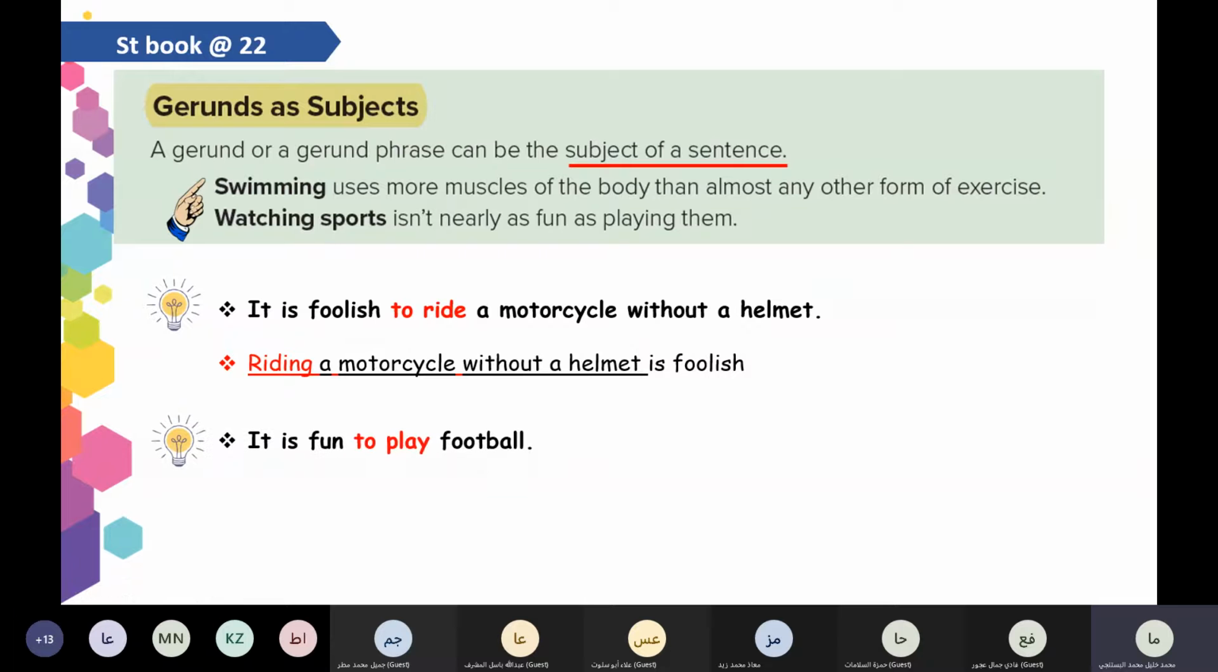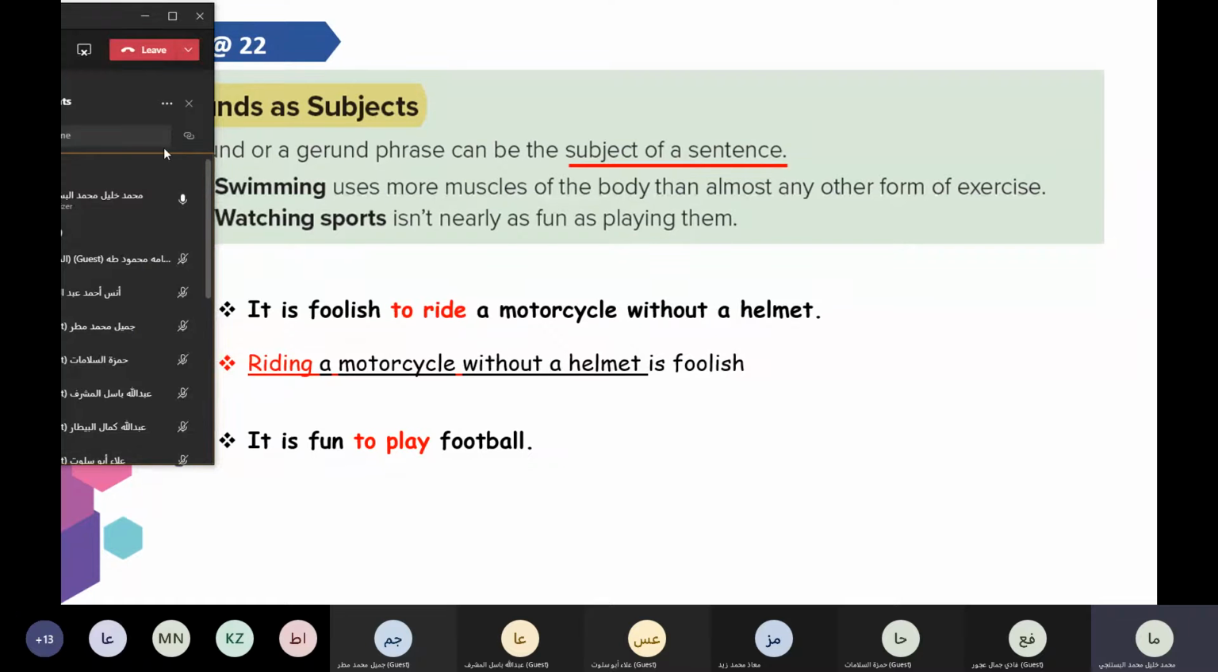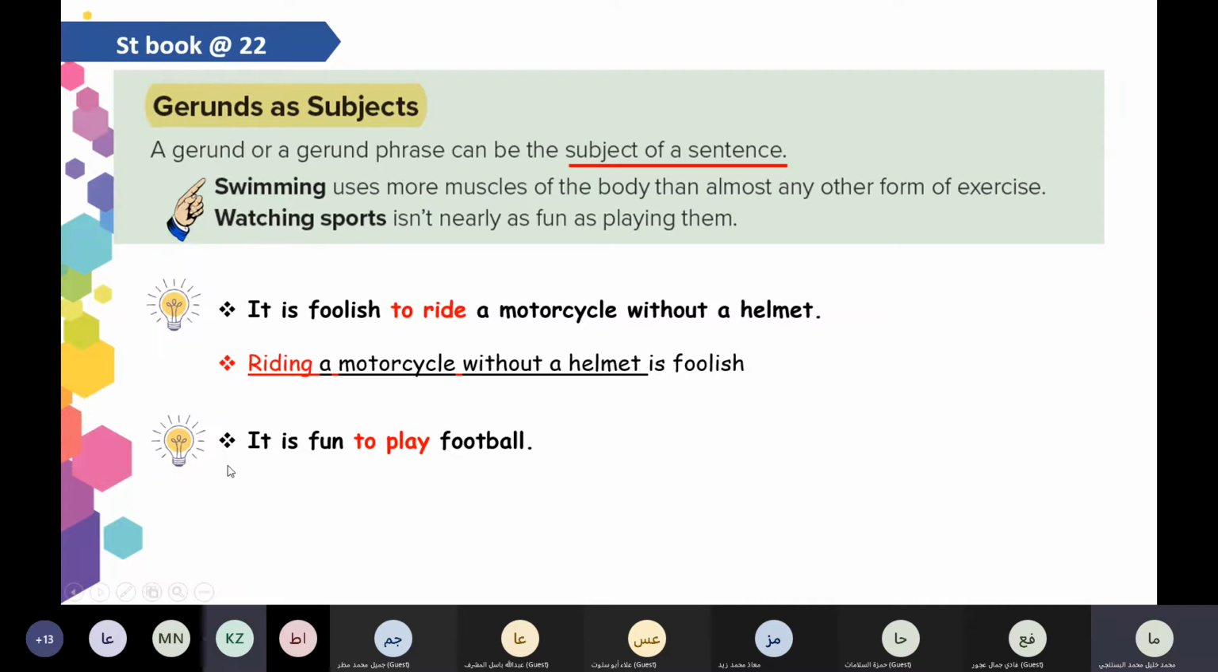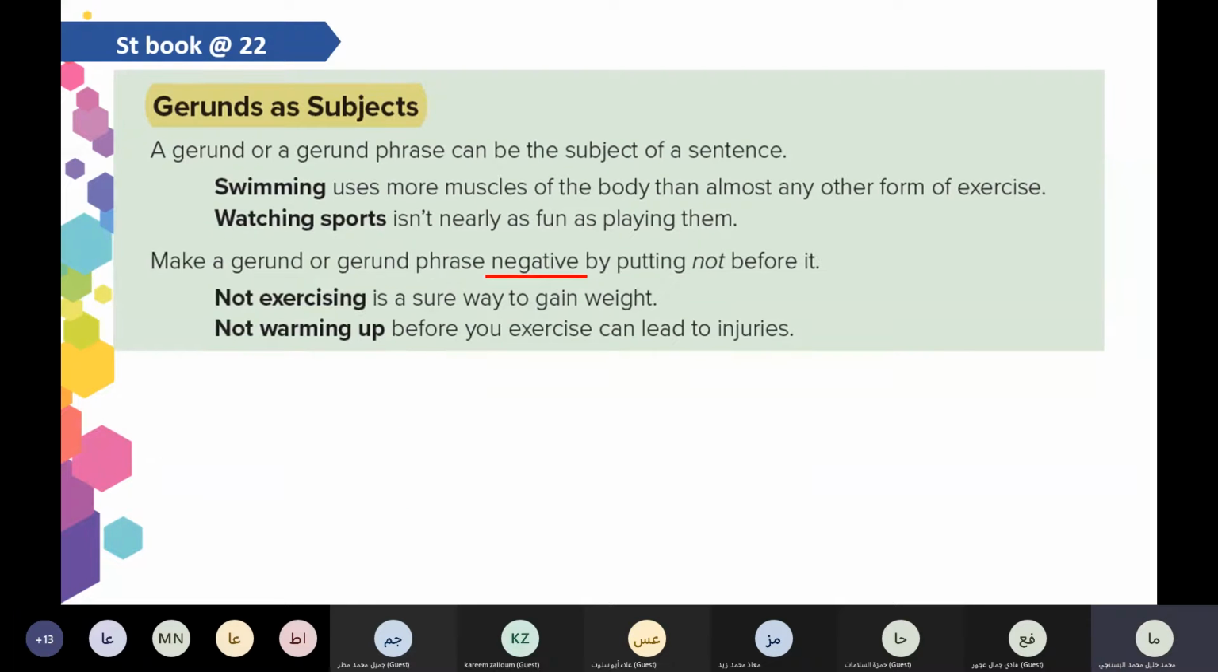Good. It is fun to play football. Who can start with a gerund? Abdullah Musharraf, are you here? Okay. Playing football is fun. Good. It is fun to play football, so it will be playing football is fun. Good. So this is about the gerund as a subject.